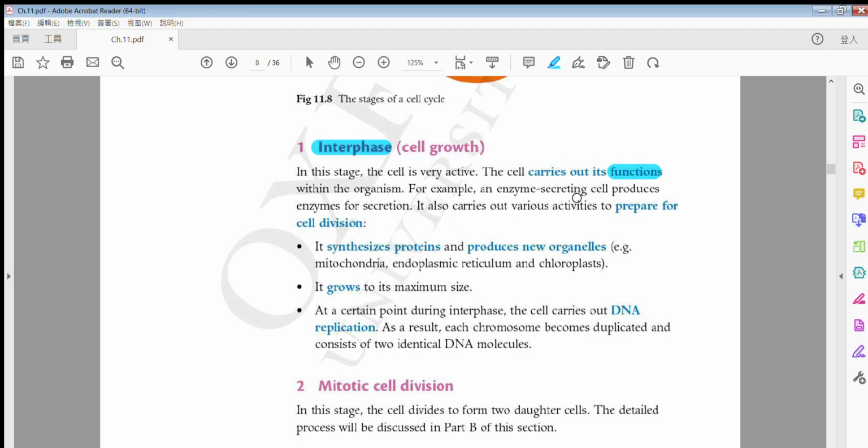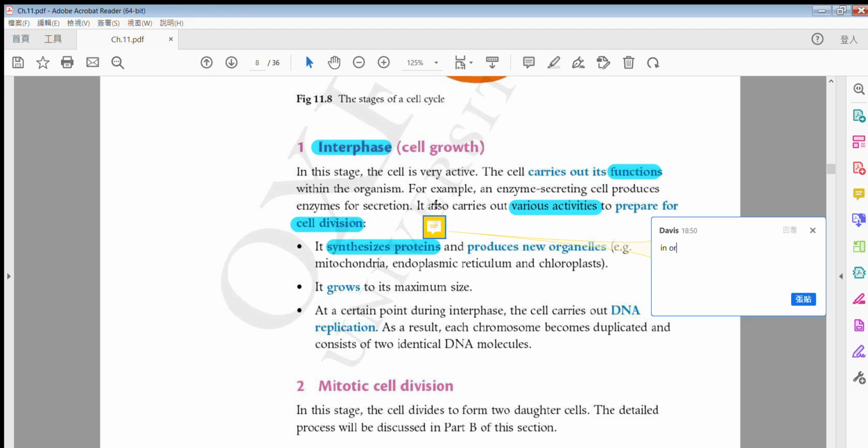Alright, so they will carry out the following activities to prepare for the cell division. 去準備定啦, they prepare for the cell division. Alright, so this one, they synthesize proteins 啦，啱啱同你講咗啦, they synthesize proteins, and 目的係咩啊? In order to, what is the purpose?